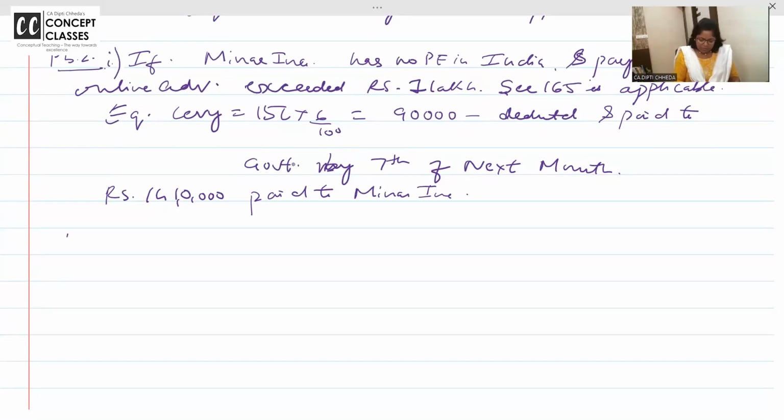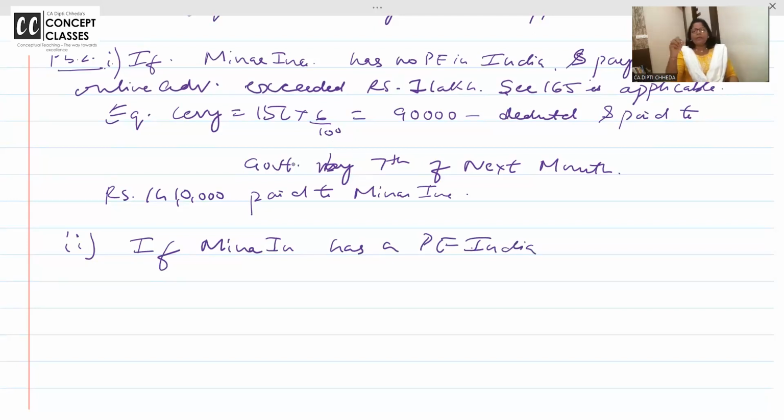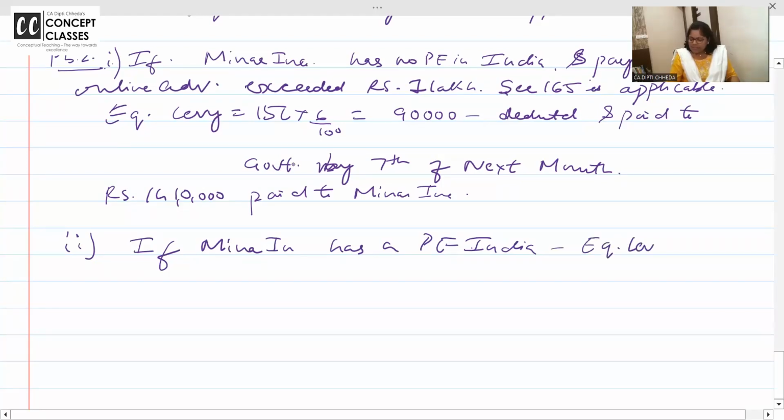So this was the first one. Second one, if Minar Incorporation has a PE in India, then the PE has income and it is already paying the tax, no? Equalization levy not applicable.